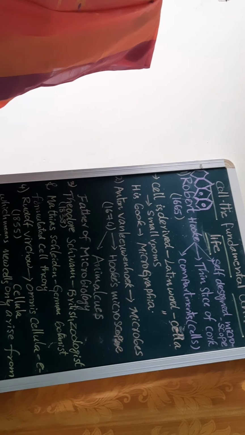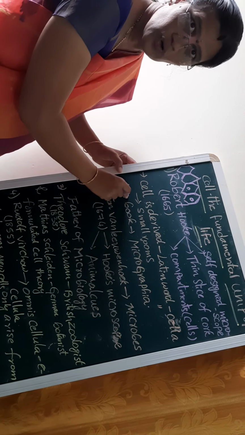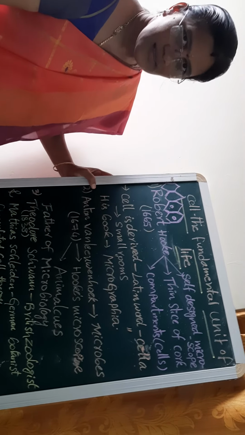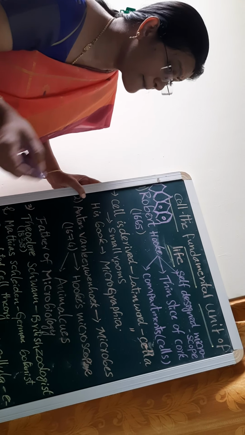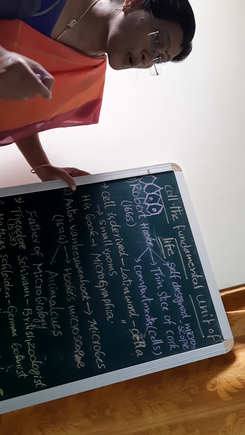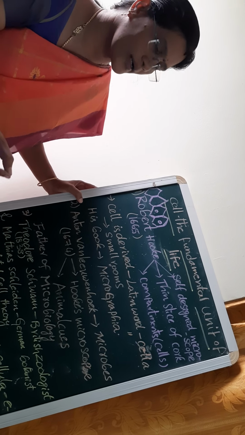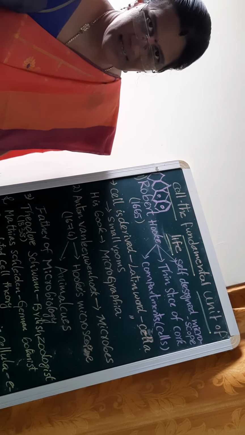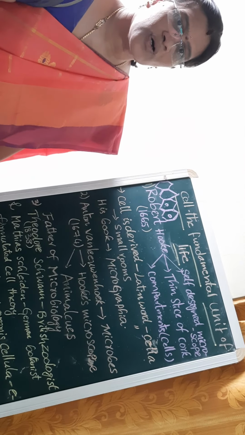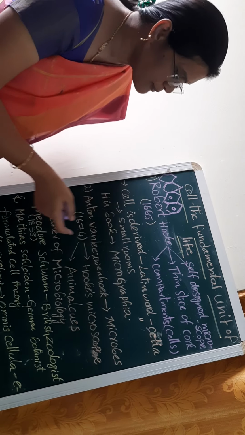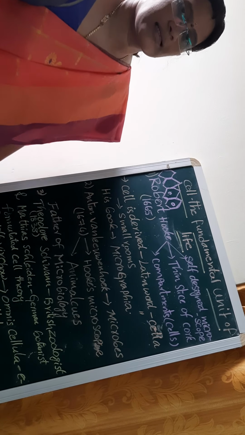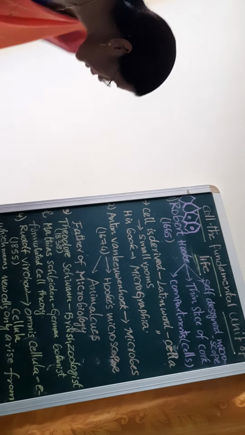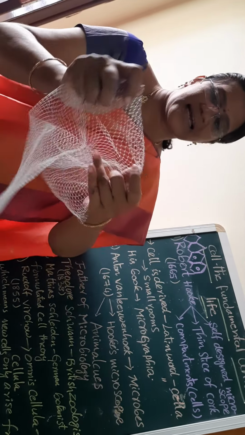One more important point, students: in 1665 Hooke discovered the cell in a cork slice. He observed and studied it, and he even wrote in his book about this cork. What is that book? Micrographia. So in his book he explained about the slice of cork and its compartments. You see it just like a net.